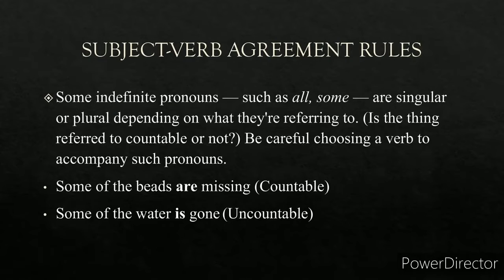There are some indefinite pronouns such as all, some. They are singular or plural depending upon what they are referring to. If they are referring to the countable noun, the plural verb will come, and if they are referring to uncountable noun, singular verb will come. For example, some of the beads are missing. Beads are countable, so are will come. Are missing. Some of the water is uncountable, so is will come. Okay, so that's it.